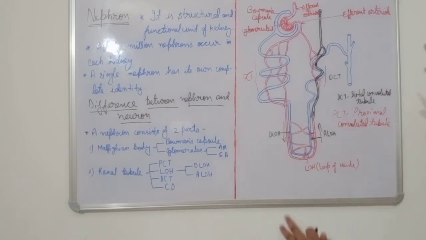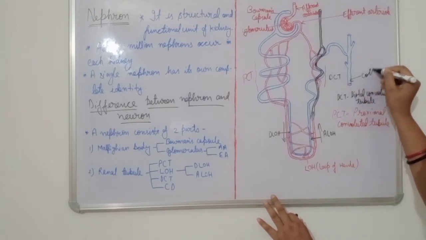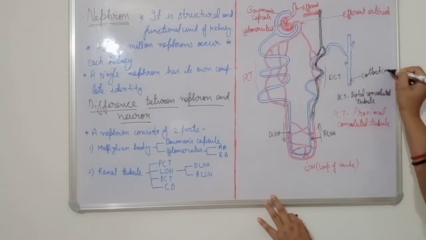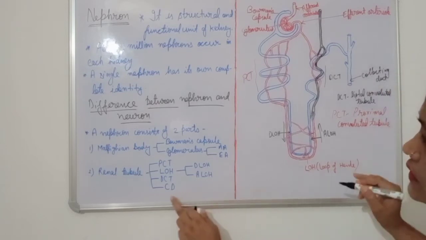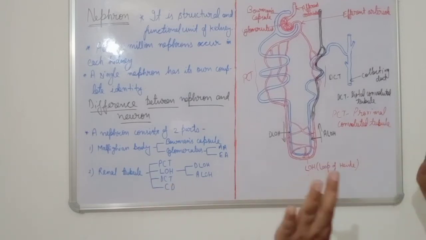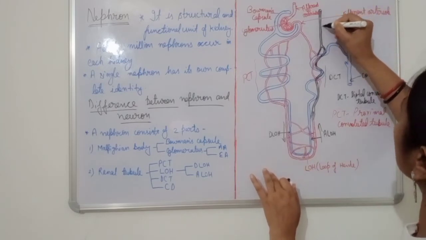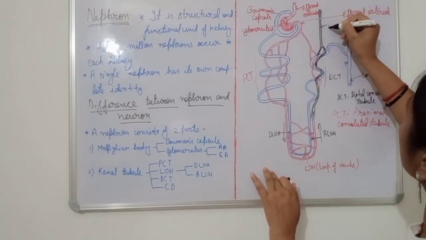Okay. Now, this is known as collecting duct. Short form, it is given here, CD. Okay. Now I'm explaining one by one. Everything is mentioned. Okay. Now one more thing. This one, renal venule.